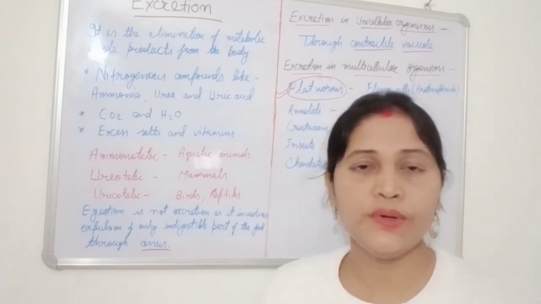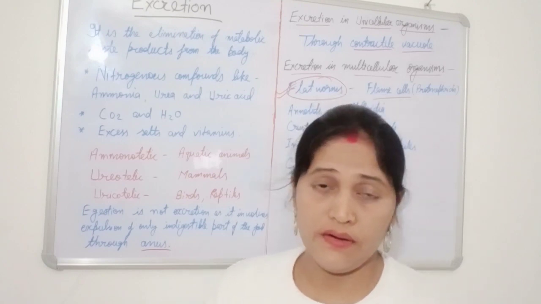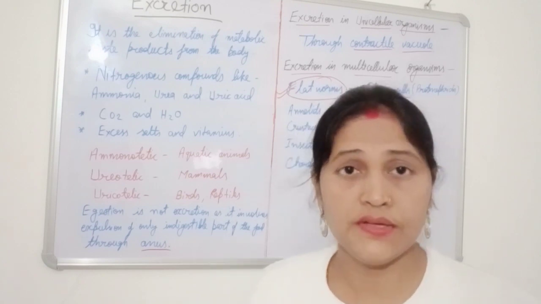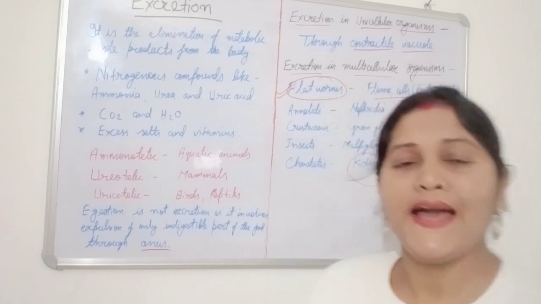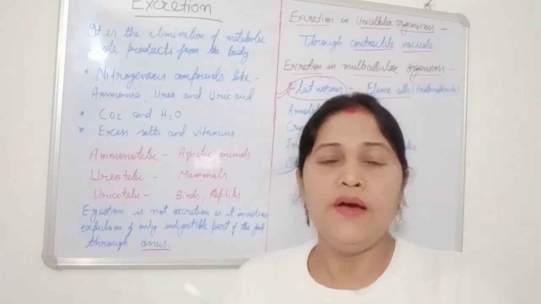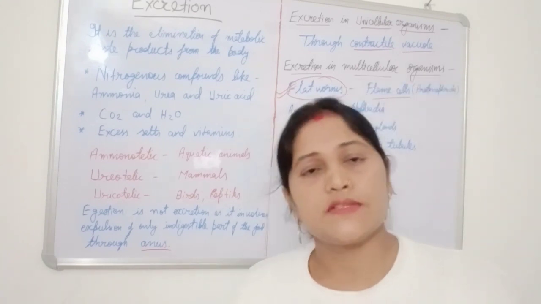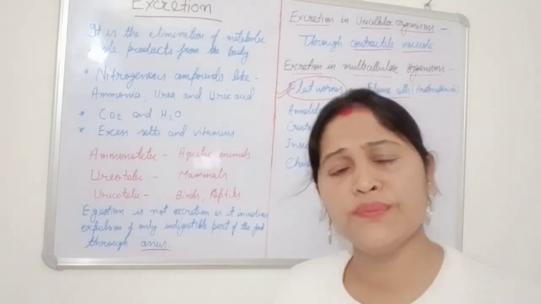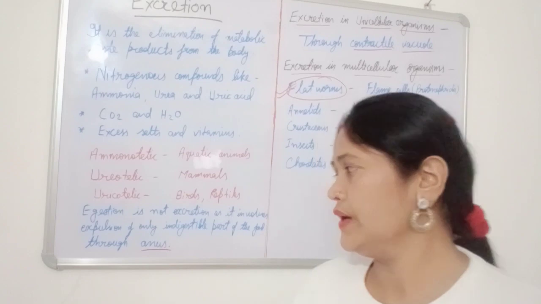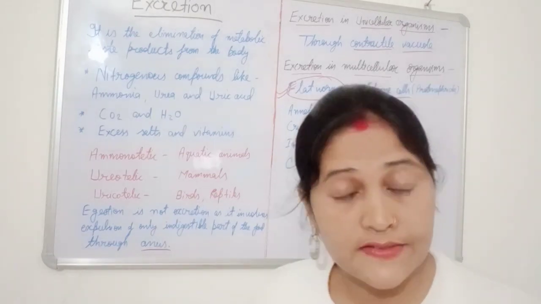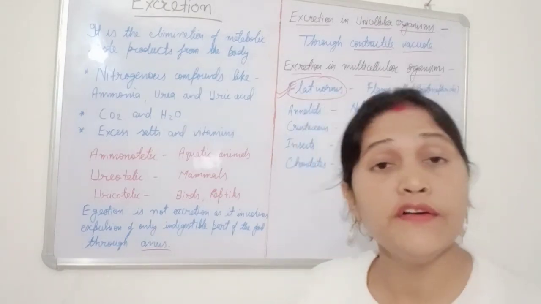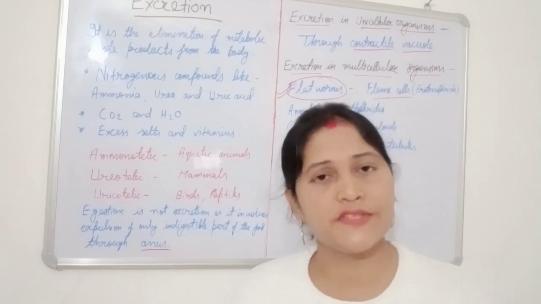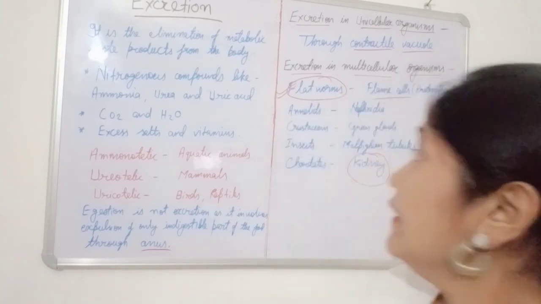I hope you will never confuse them after this video. The kidney is a part of the excretory system and the anus is a part of the human alimentary canal, the digestive system.